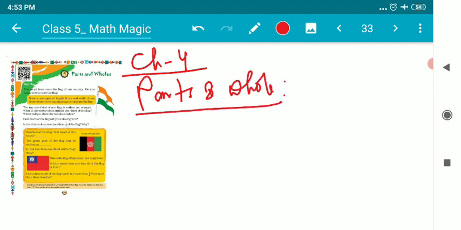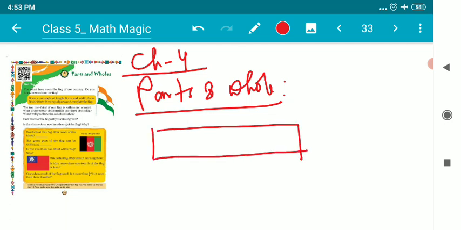So, children, before we start this chapter, we need to understand what parts and wholes are and why they are important. The very first thing we need to understand: parts means a broken piece of a complete thing. For example, it's a piece of a stick, and I have broken it into three equal pieces. This is the first part, this is the second part, and this is the third part. It's broken into three equal parts.